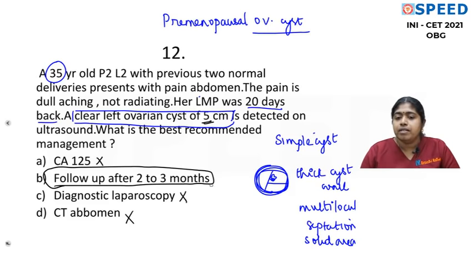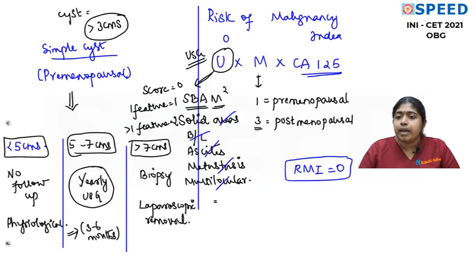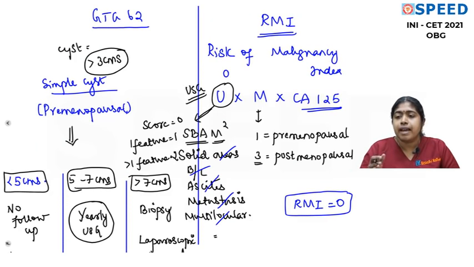But maybe for the Indian scenario, because our patients are much more anxious, you can try doing a scan, follow-up by 2 to 3 months later on. Is that okay? So I hope you understand. Please understand that the guidelines for management of post-menopausal ovarian cyst is entirely different. There, as a first step, you will do a CT and a CA 125.